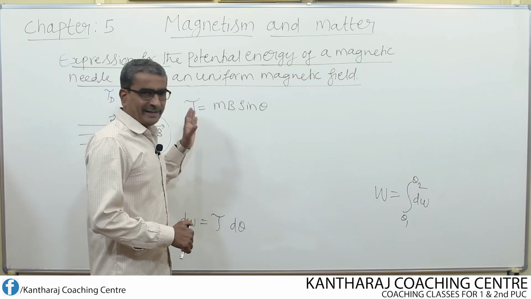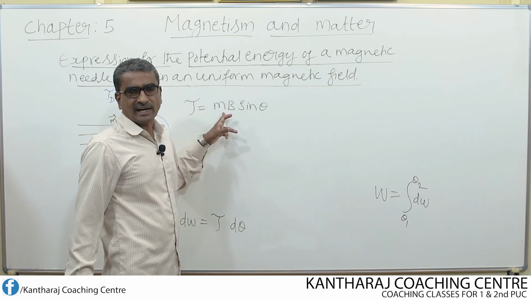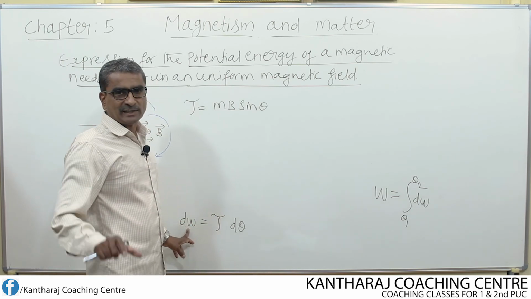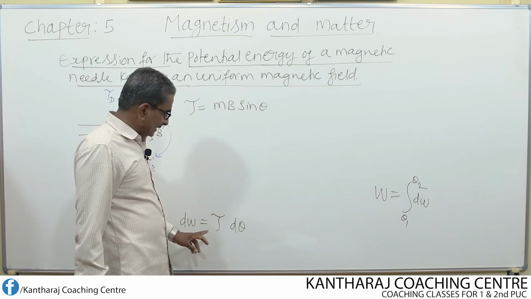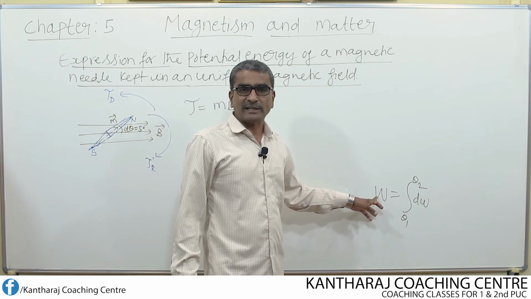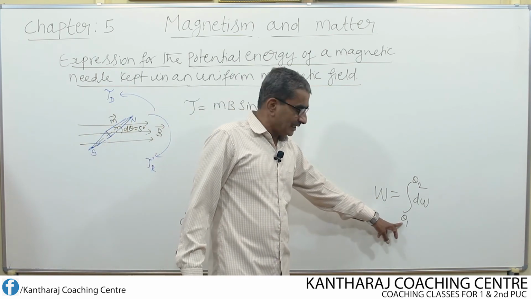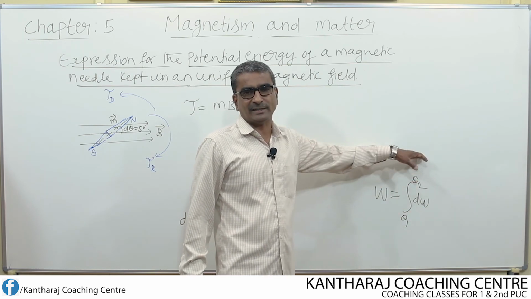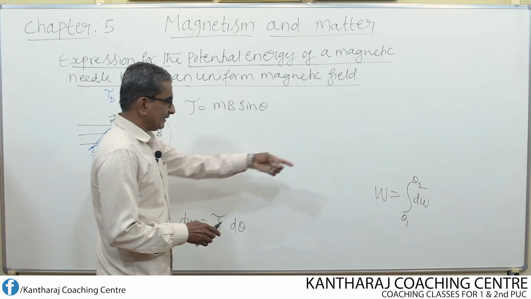So, already we have three equations: one for torque acting on the magnetic needle, this one for the work done to rotate the magnetic needle through a small angle d theta, and this one for the total work done in rotating the magnetic needle from initial position theta 1 to theta 2, that means from an angle theta 1 to angle theta 2. If I substitute for this, then what do I get?